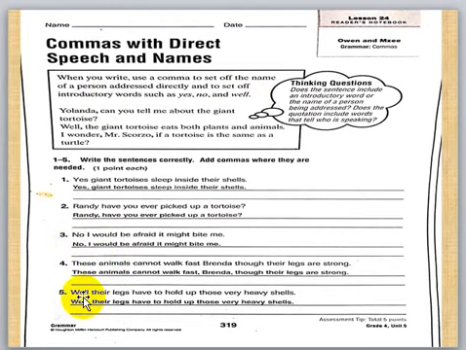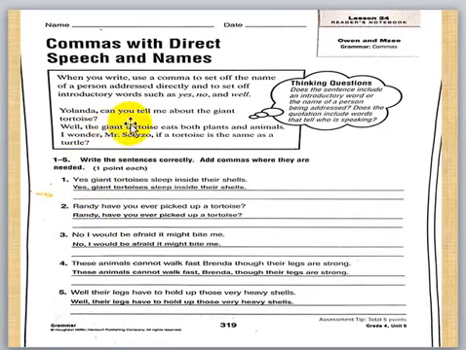When you started the sentence with well, yes, or no, you put a comma after it. When you call someone, Yusuf, Iyad, Muhammad, you put a comma. Okay?